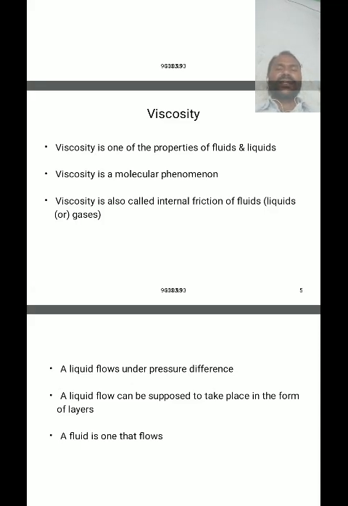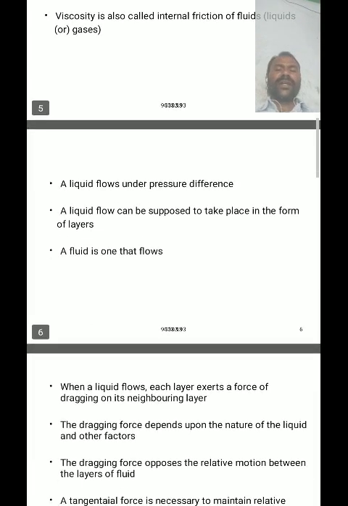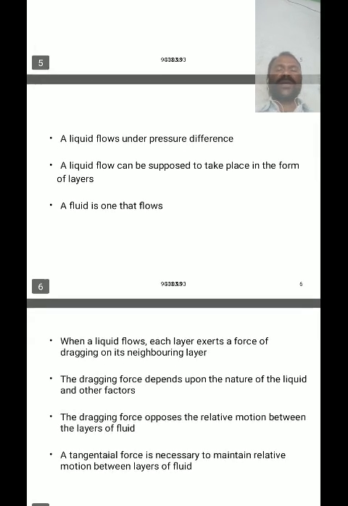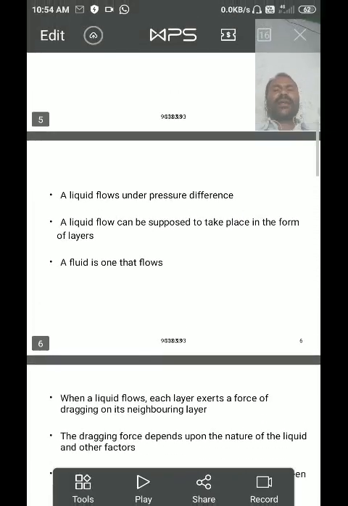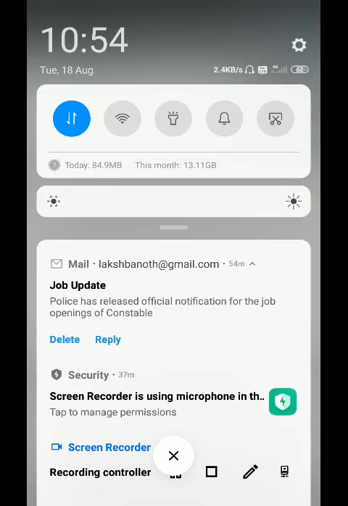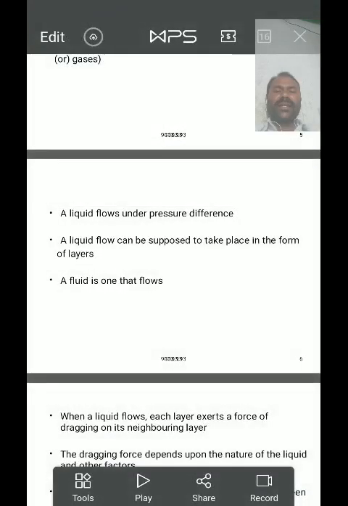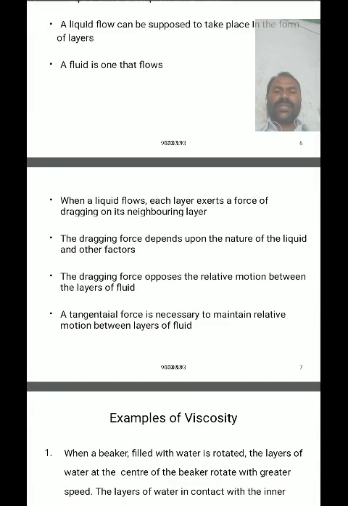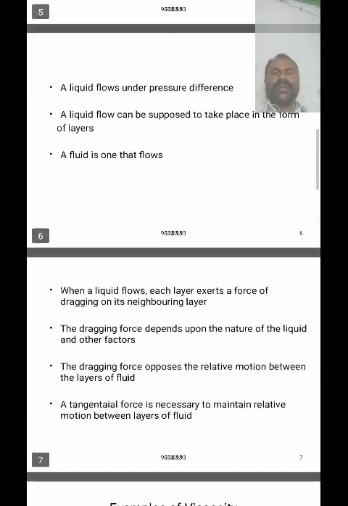So what does steady state flow mean? A fluid whose velocity remains constant at any point during its flow is called steady state flow, and if the velocity is different at different positions, it is called unsteady flow. When a liquid flows, each layer exerts a dragging force on its neighboring layer, which is called viscous flow.